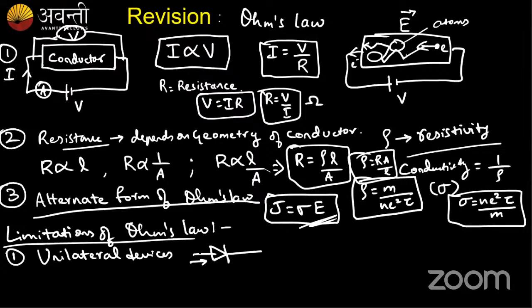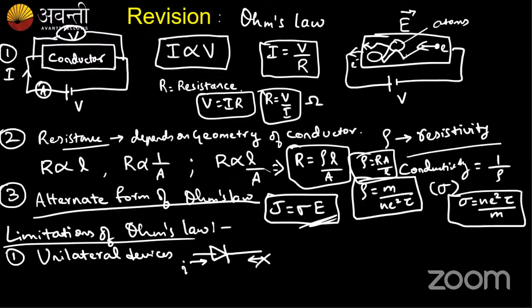If a current can flow in this direction, the same amount of current cannot flow in the opposite direction. So it doesn't allow the flow of current in the opposite direction. Such networks are called unilateral networks.